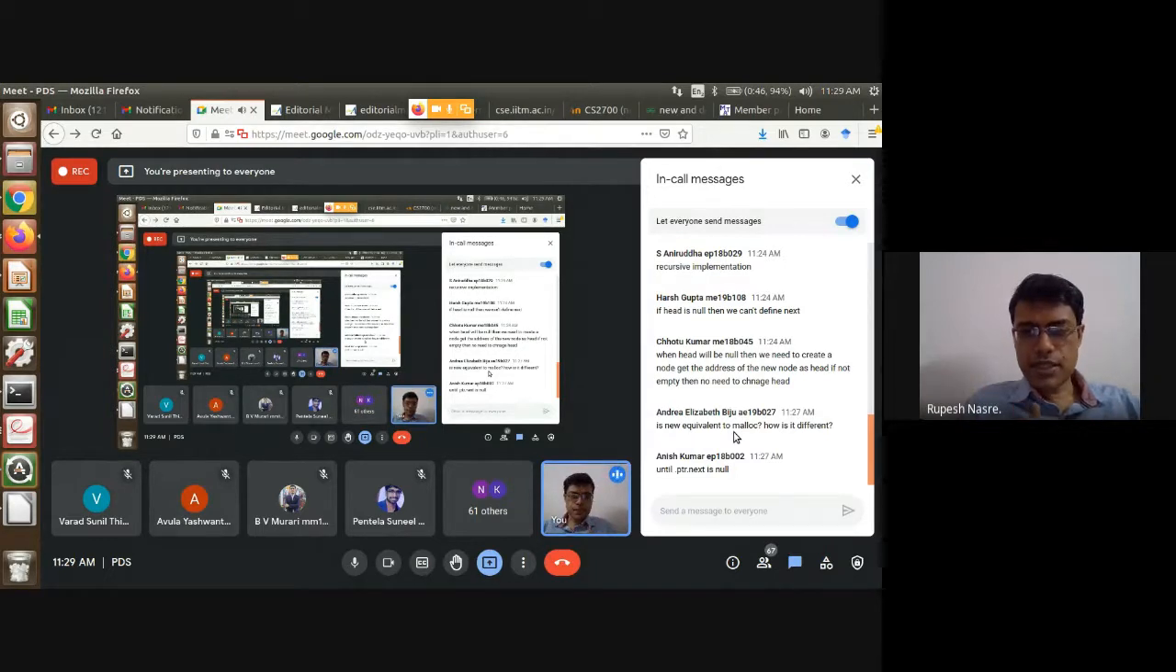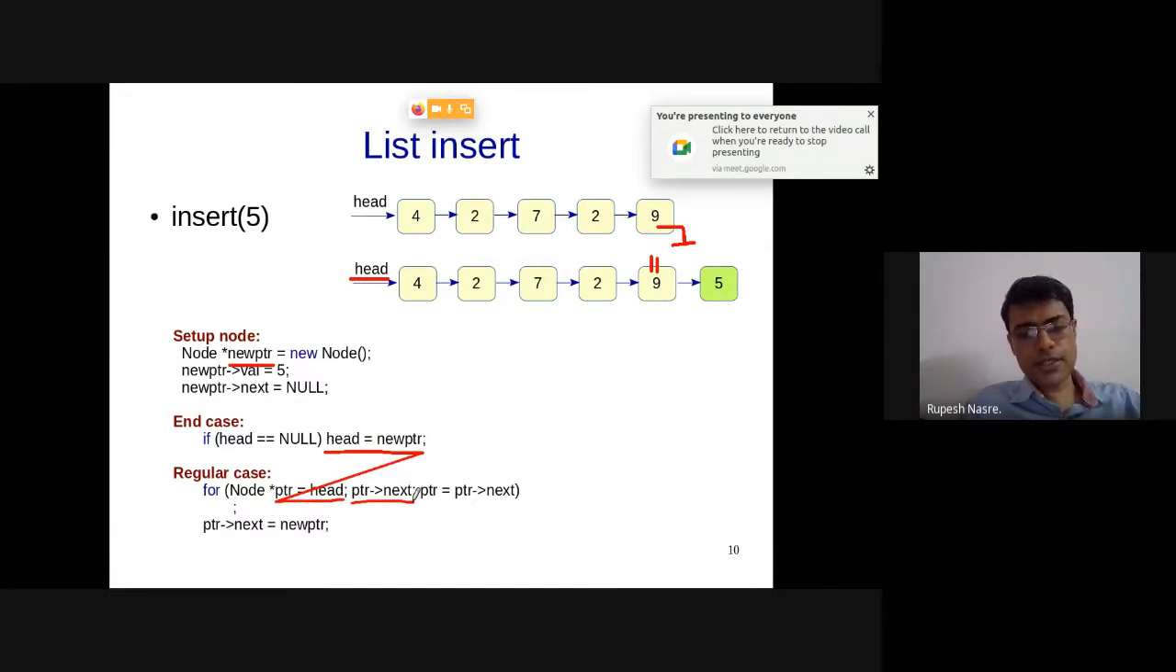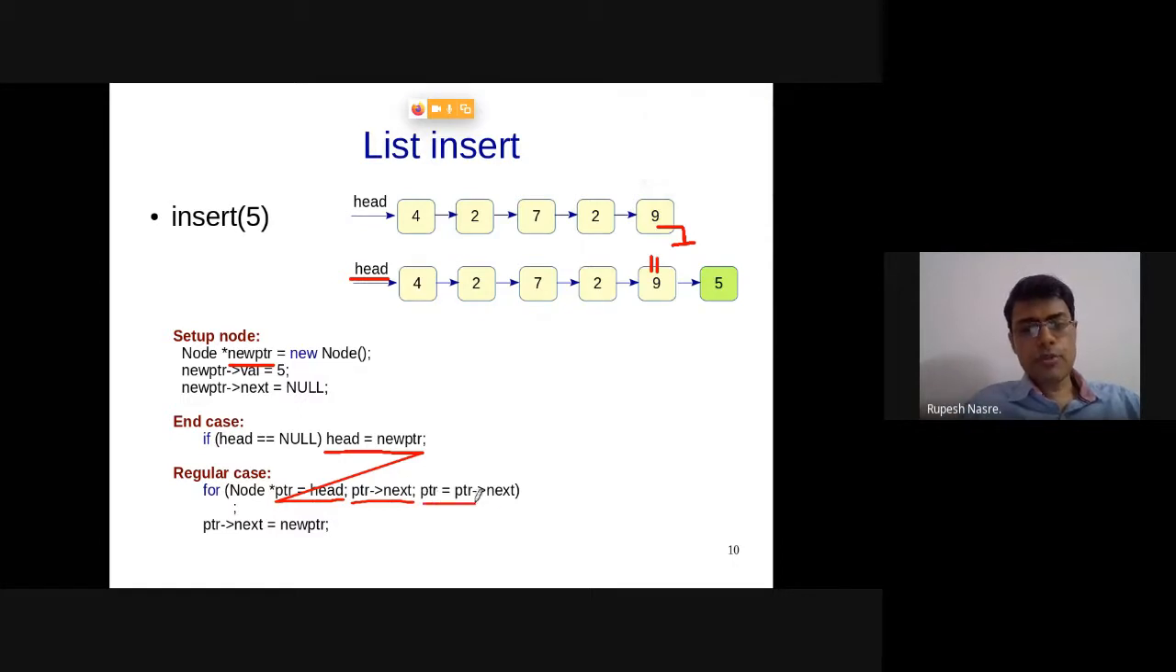Anish is asking until ptr.next is null. Right, that is correct. So until PTR arrow next is null. That is what we have to go to, right? So that is our end case. Now we'll go to the regular case, which is going over the list. So PTR starts from head, while PTR arrow next is not equal to null, PTR equal to PTR arrow next.